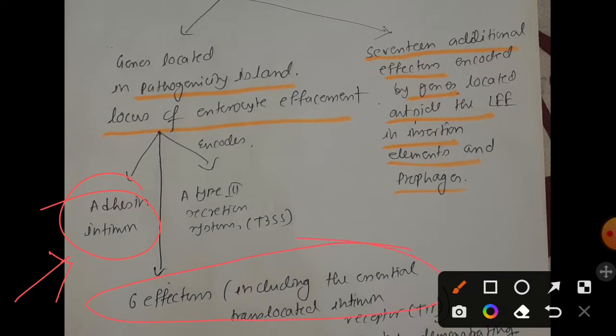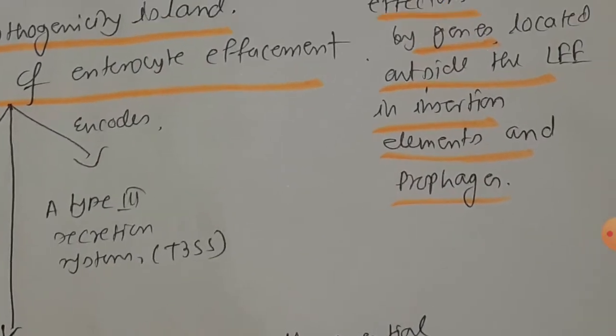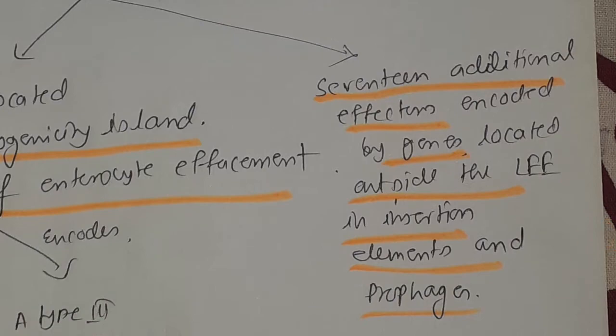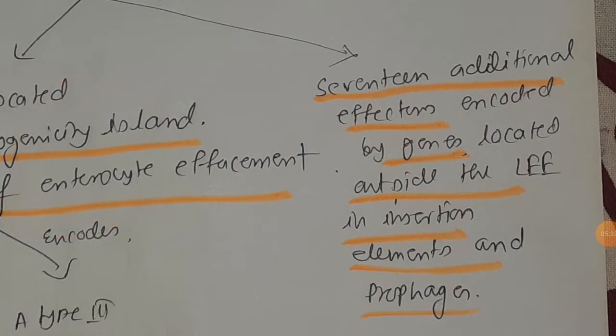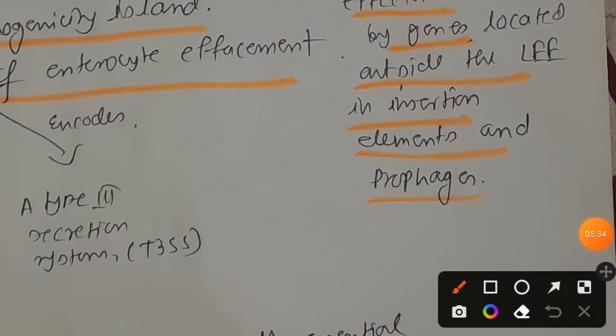Second is 6 effectors, including one translocated intimin receptor, and another is a type 3 secretion system, that is T3SS. Along with these three, there are 17 additional effectors present outside that pathogenicity island. They may be present on insertional elements and prophages.